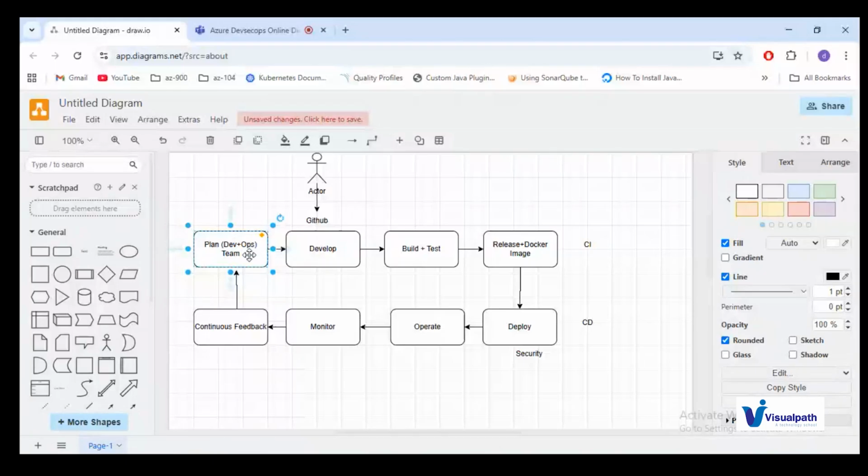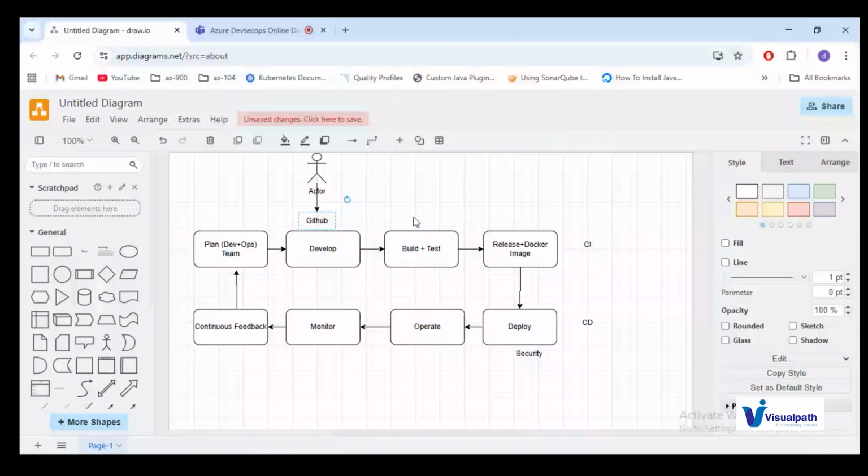Once the planning is done, the development team will develop the application and, let us take GitHub as an example, they will push the code to the GitHub repository. This is what the development stage means. Once the development team has pushed the code to the repository, it is taken by the stage called build plus test. We build the application in this stage and test the application in the same stage. Once that is done, we release the application.